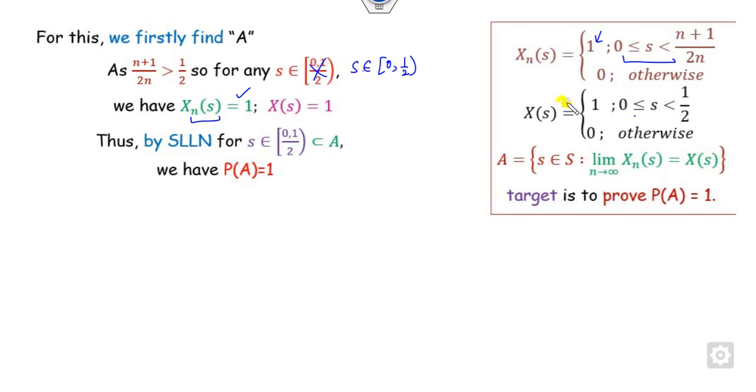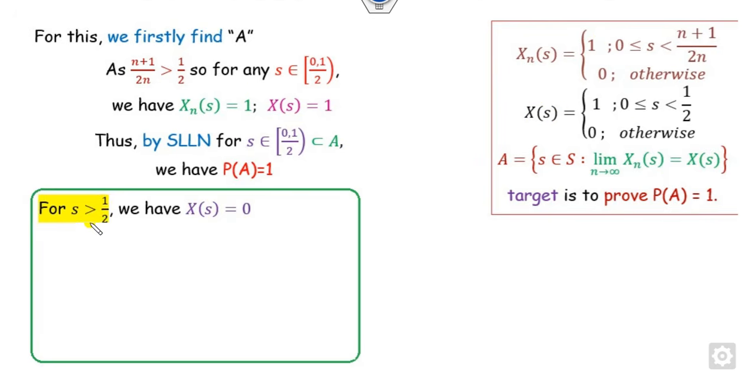Whenever s belongs to this, what is the value of the x of s? It is 1. So it means both are the same, it satisfies this property. So therefore this s belongs to A. Once it belongs to A, as per the definition of almost sure convergence, the probability is 1.